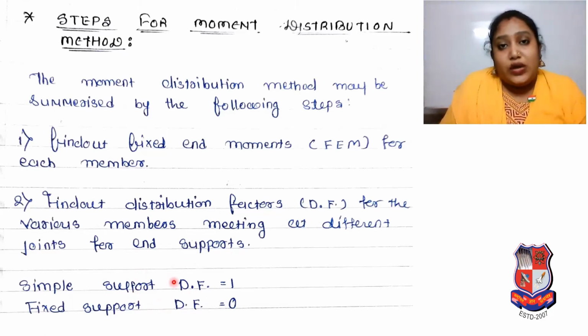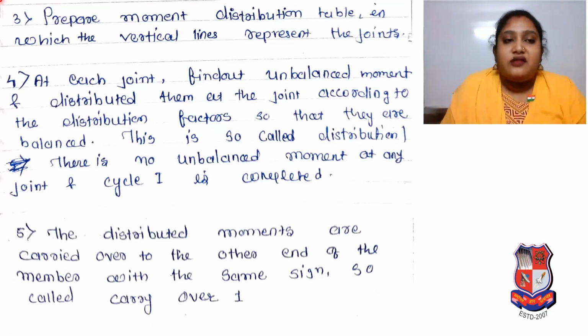So there is no need to do calculation whenever a simple support or a fixed support is there. We know that for a simple support the distribution factor is 1, and for a fixed support the distribution factor will be 0. Now the third step: prepare a moment distribution table in which the vertical lines represent the joints. We have to prepare one table.